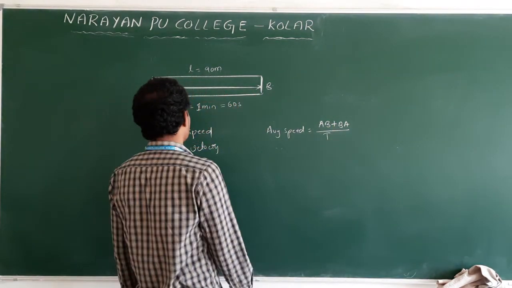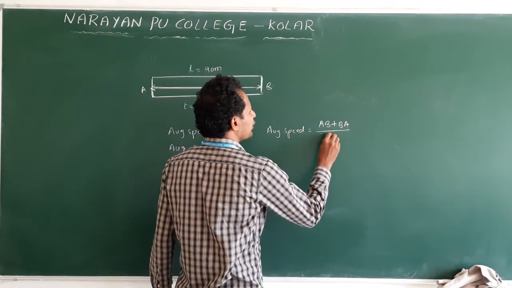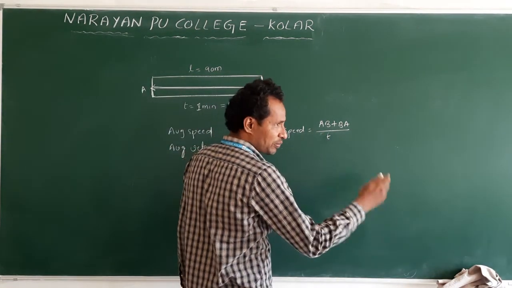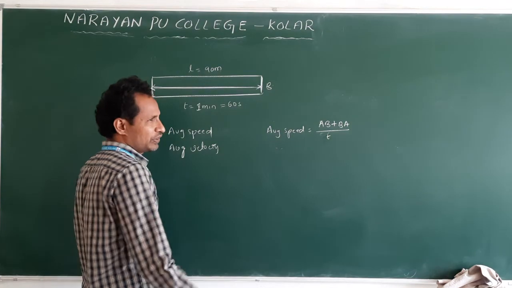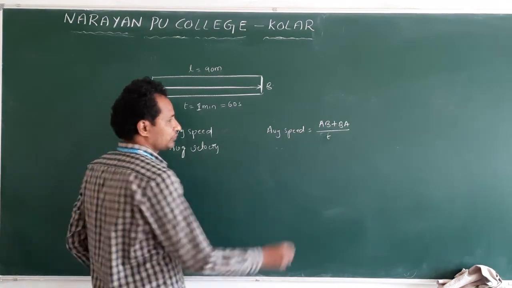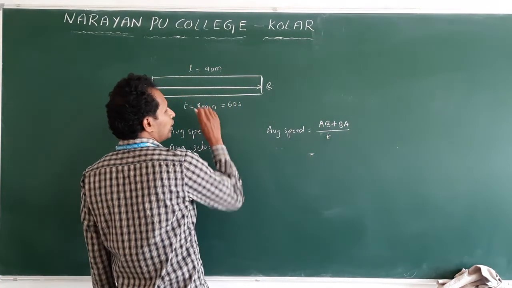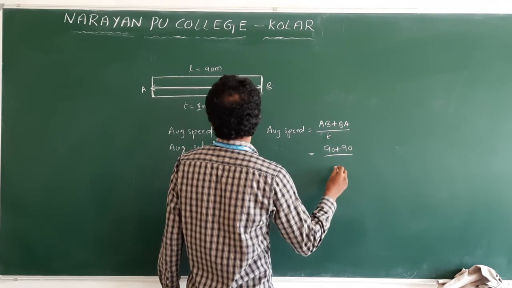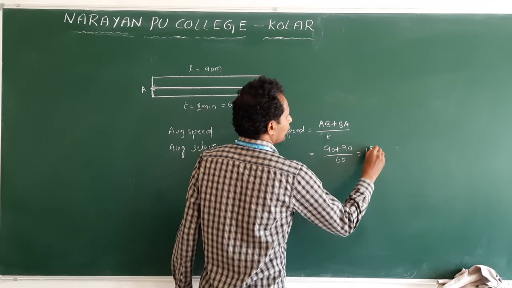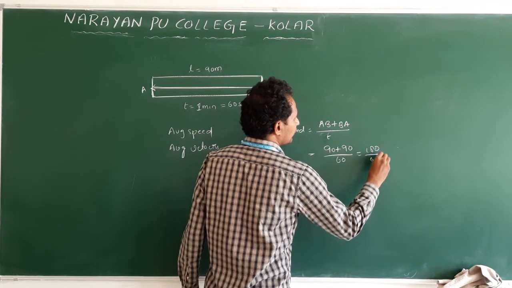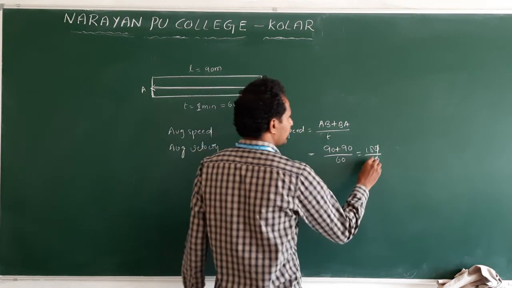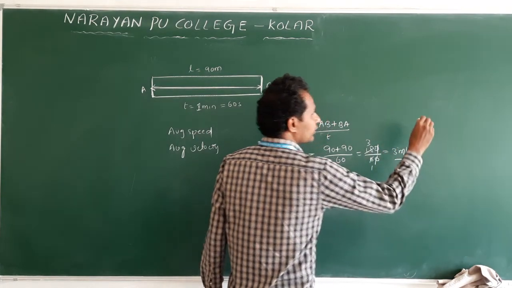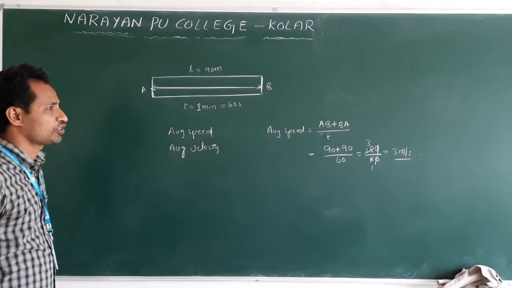You can take capital T or small t, that's your wish, but that refers to time. AB is 90 meters, BA is 90 meters, by 60. 180 by 60, cancel the zeros, 3. So 3 meters per second is the average speed.